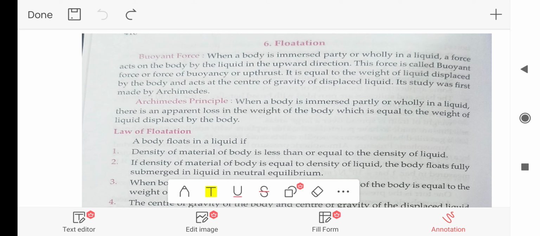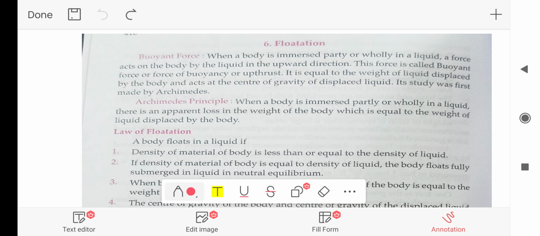Let's start. Buoyant force. When a body is immersed partly or wholly in a liquid, a force acts on the body by the liquid in the upward direction. This force is called buoyant force or force of buoyancy or upthrust. It is equal to the weight of liquid displaced by the body and acts at the center of gravity of displaced liquid. Its study was first made by Archimedes.